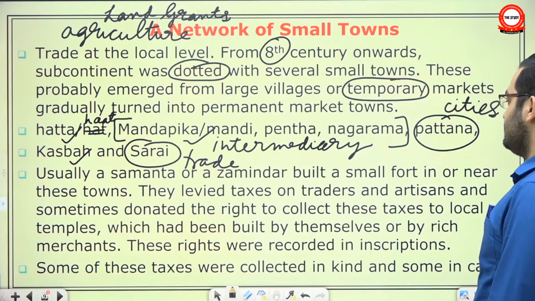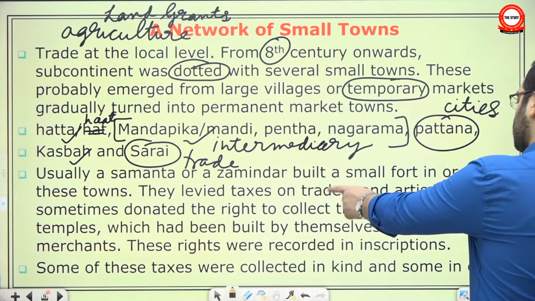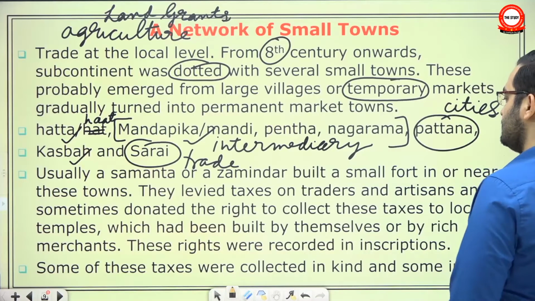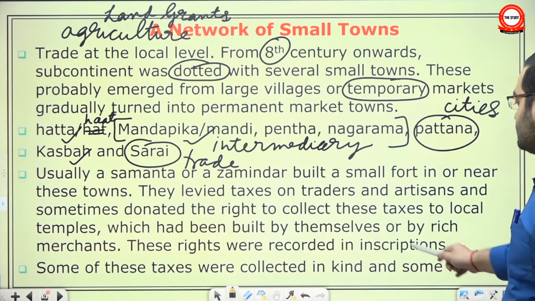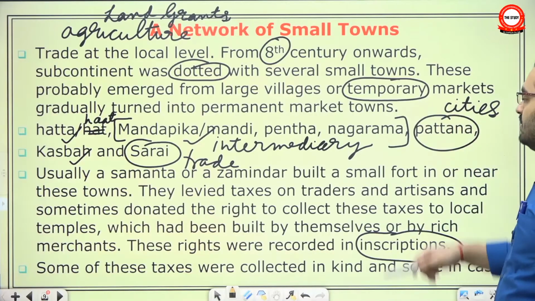They levied taxes on traders and artisans, and sometimes donated the right to collect these taxes to local temples which had been built by some zamindars themselves or by the rich merchants. These rights were recorded in inscriptions. That is how we know that once a temporary town turned into a permanent town.